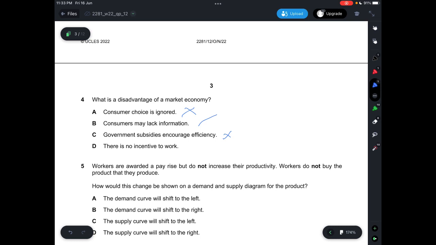So yes, if it's a mixed economy or a centrally planned economy, this may happen. So to say that it's a disadvantage of a market economy is incorrect. It should be a disadvantage of a centrally planned economy, or it could also be a disadvantage of a mixed economy, given that there is government intervention. So D is not correct, so the answer is B.